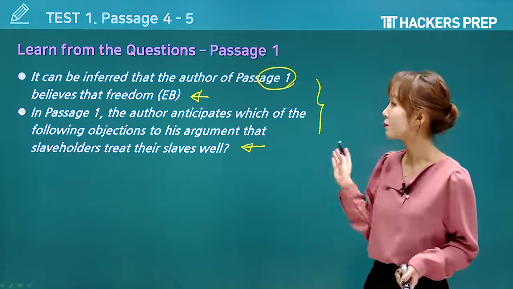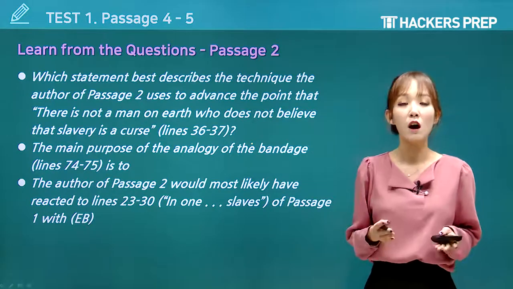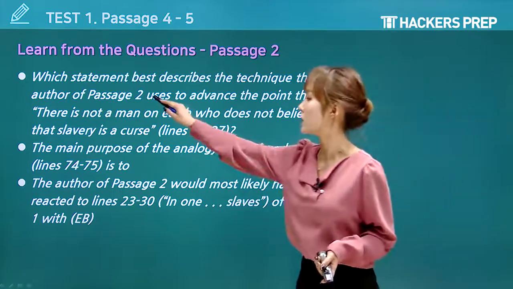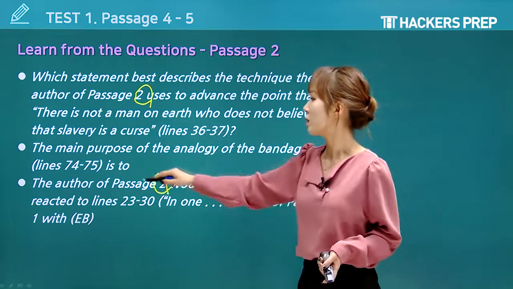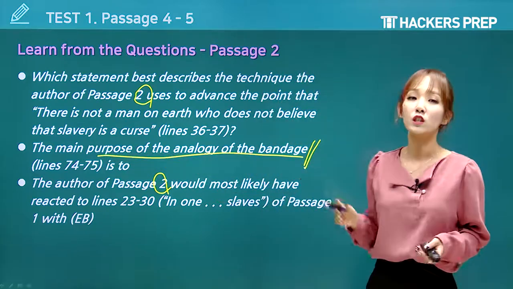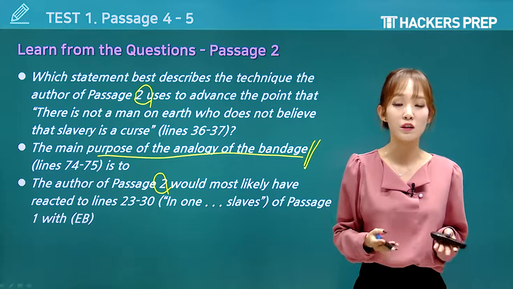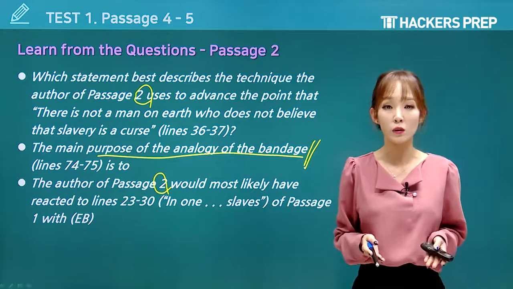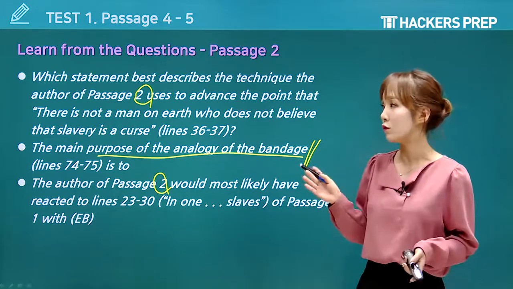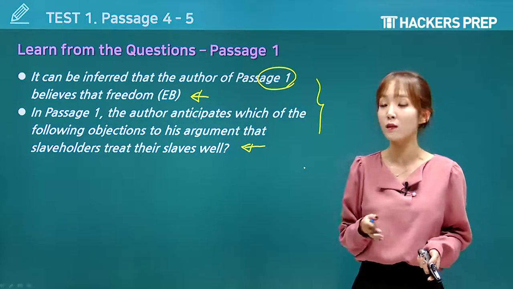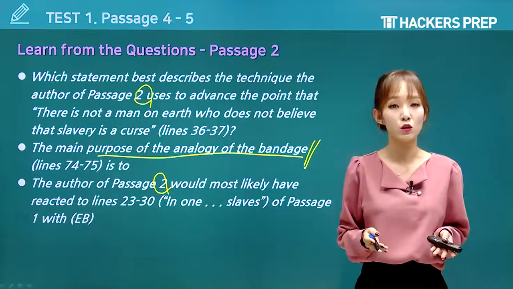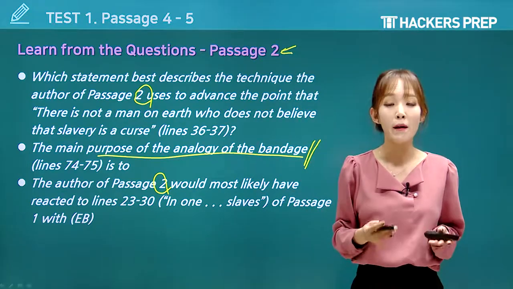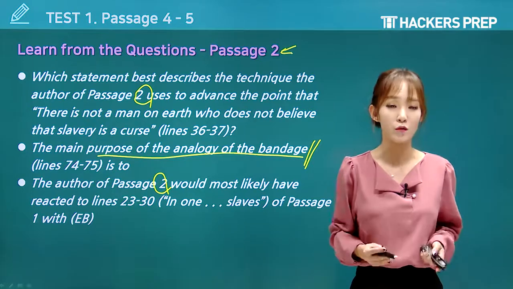Now, on the other hand, if you take a look at the passage 2 questions here, all of them state what? Yes, all of them ask for information that you can only find in passage 2. Here, here, as well as here. So, again, think about the questions. What are they telling you? Well, they're telling you to read passage 2 and deal with these 3 questions solely, right? So, what do you want to do? Well, we had 2 questions for passage 1, and then we have 3 questions for passage 2, meaning you want to deal with passage 2 first because it has more questions, which means, in other words, that it is more important for you, okay?